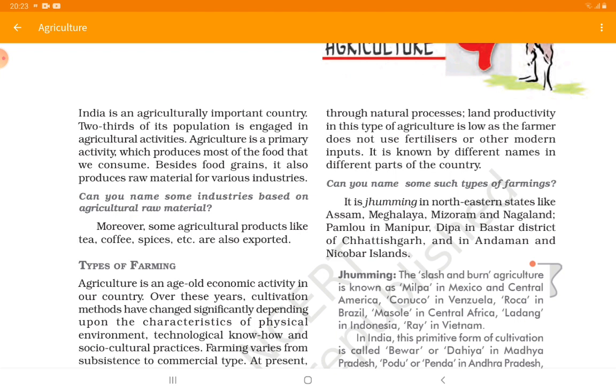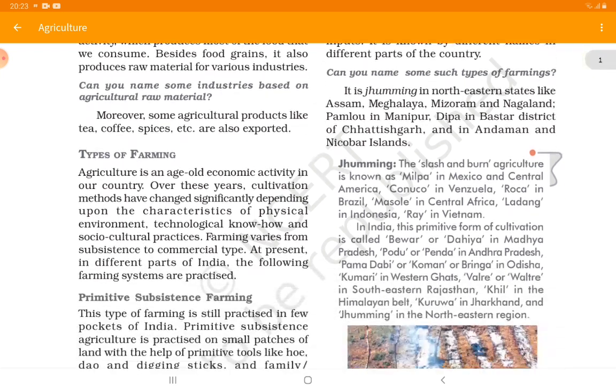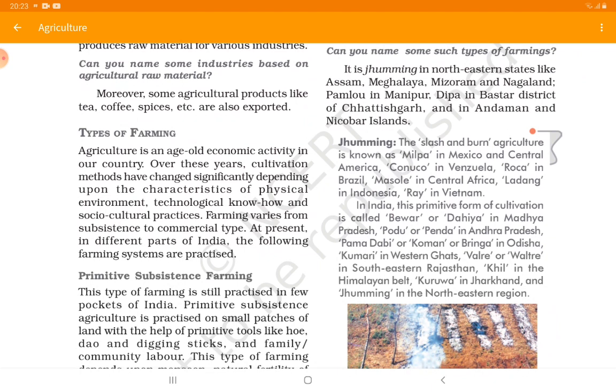Farming varies from subsistence to commercial type. Subsistence is the primitive type of farming where the farmers grow for themselves. The crops which are grown they consume themselves, and commercial type is where the crops are grown on large amount and are sold in the market. At present, in different parts of India, the following farming systems are practiced. Now we are going to discuss each of the farming systems.